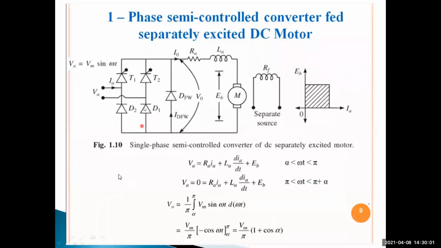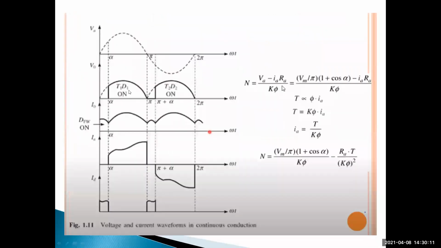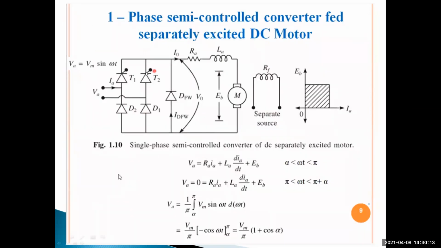Understand? Like this, T1, D1 is turned on. That's why during the positive half cycle, alpha to pi, it is turned on. So this is the armature current direction. The circuit is closed.